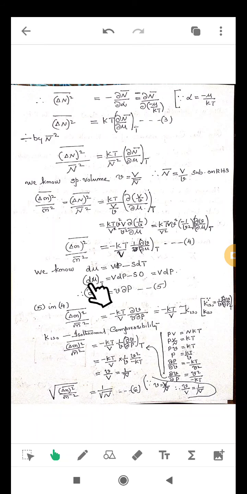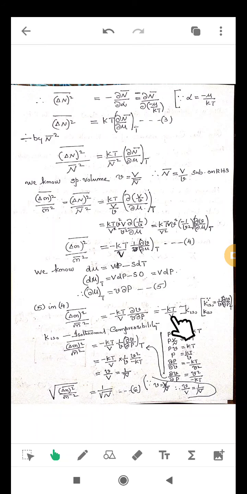So d mu at constant temperature T equals v dP minus s into dT, which is 0. So dou mu is v dou P. Substitute that dou mu at this position of equation 4. Dou mu is replaced by v dP. Then delta n bar square by n bar square equals minus kT by v dou v by dou mu, where dou mu is v dP.